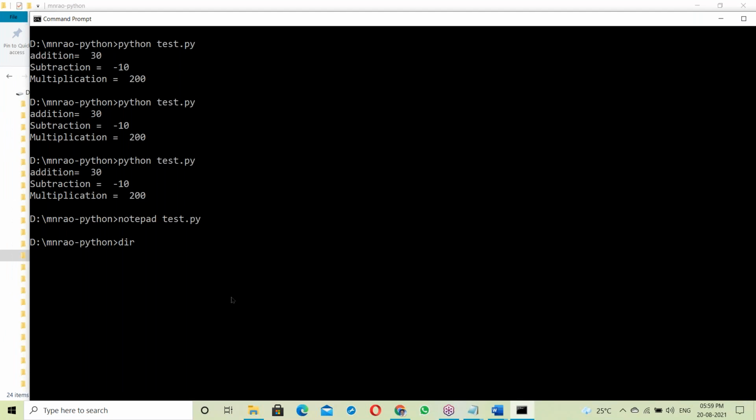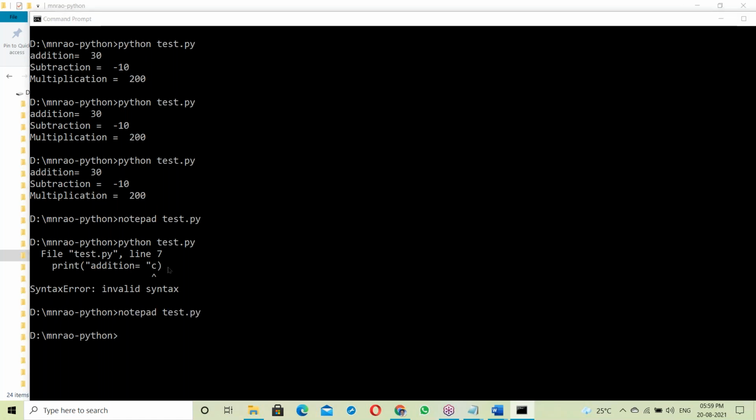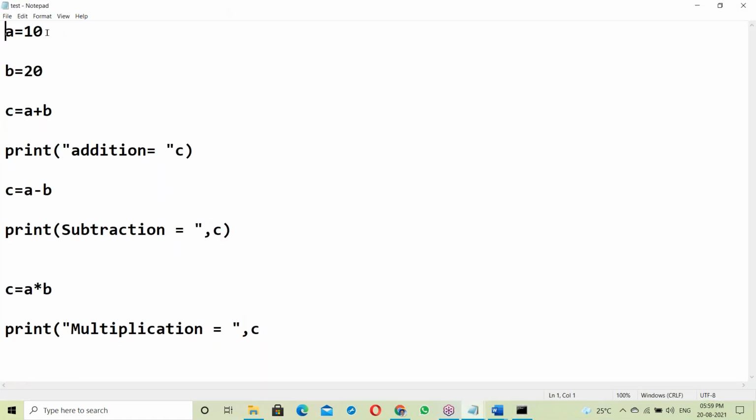No compile. Now run it: python test.py. See this, it gives an error message at the 7th line. So what simply happened here? The Python interpreter checks the first line, the statement is correct, so it executes.